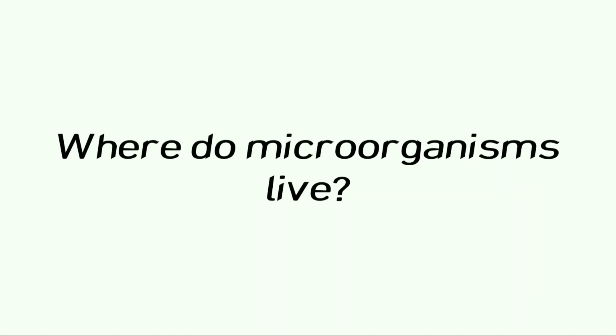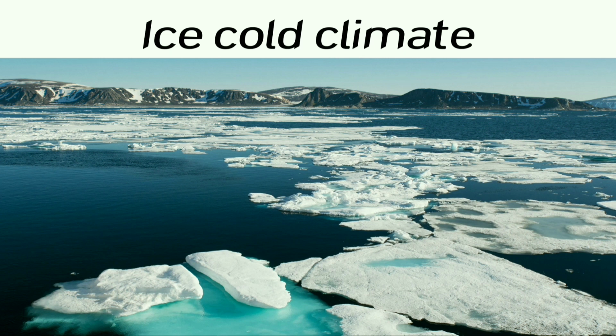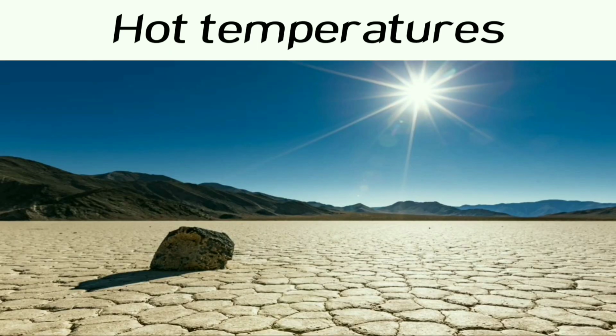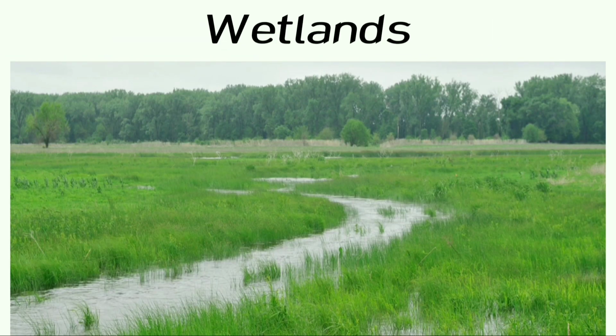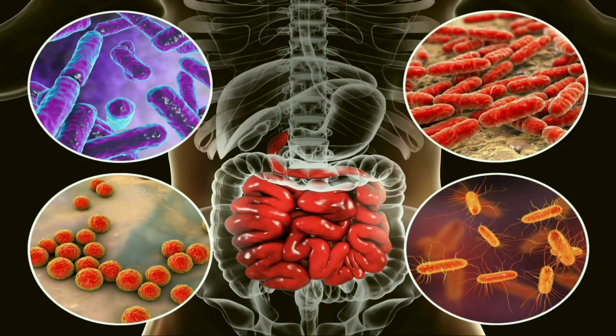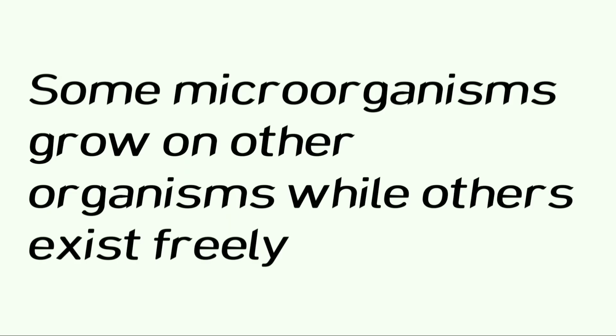Where do microorganisms live? They are found in ice-cold climates, hot temperatures, deserts, and even in wetlands. Microorganisms are also found inside the bodies of animals, including human beings. Some microorganisms grow on other organisms while others exist freely.